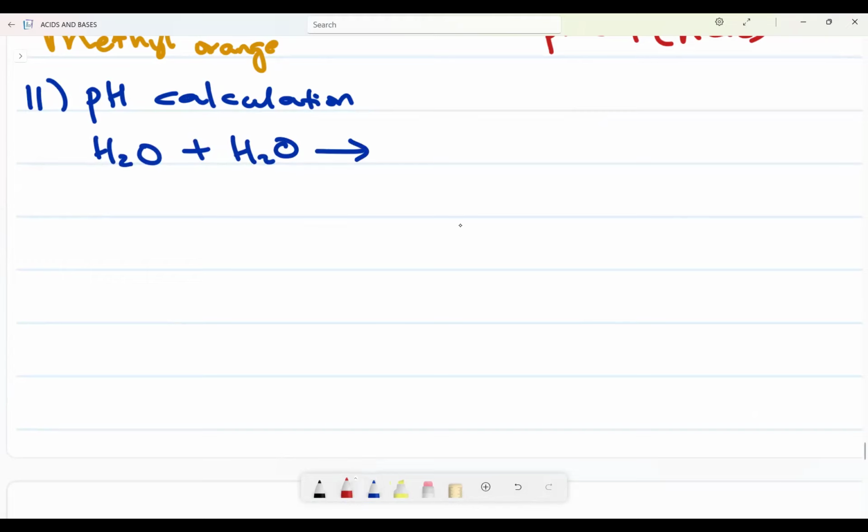Remember, what is water? It is a type of ampholyte, an amphoprotic substance. So this one might donate and this one accept. If that happens, we will form H3O plus and OH minus in a reversible reaction.